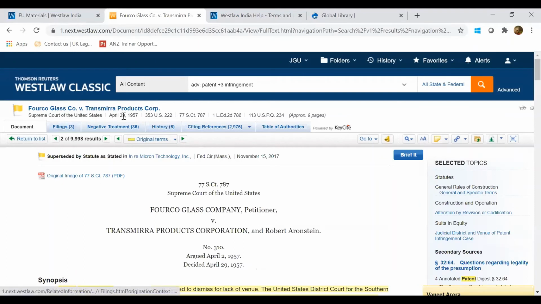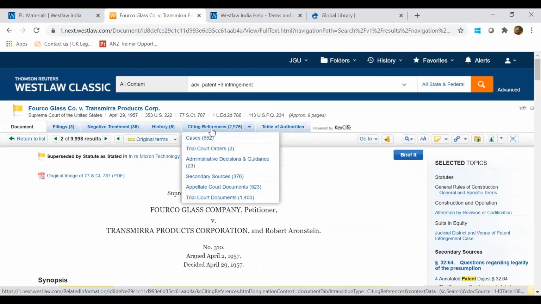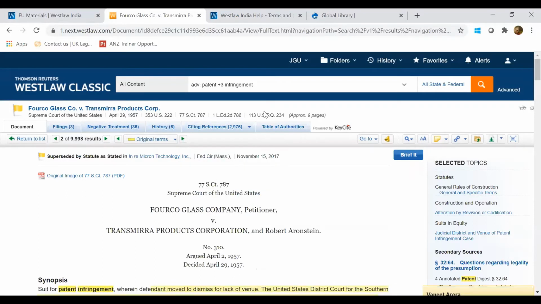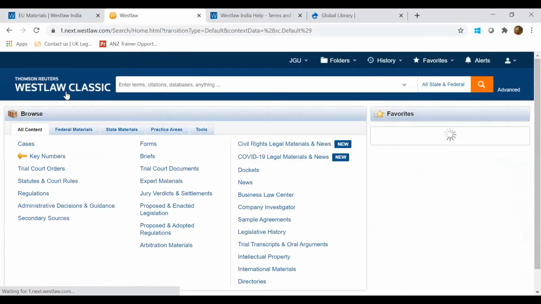These are the options, the case analysis part, given on the top, which will give access to filings where it has got the negative treatment, what is the history of the case, and what are other citing references available for this case. So this is how a US case would look. Coming back to the home page.